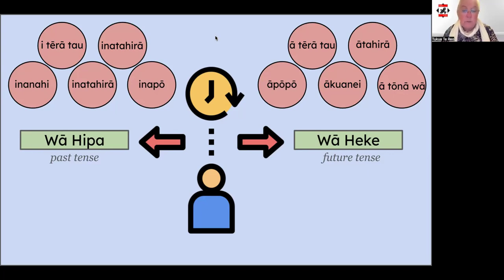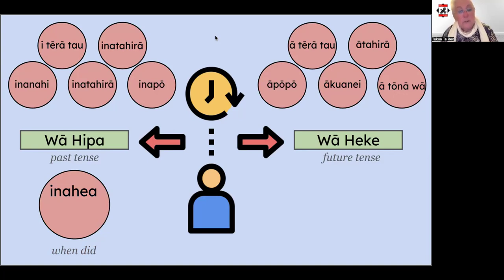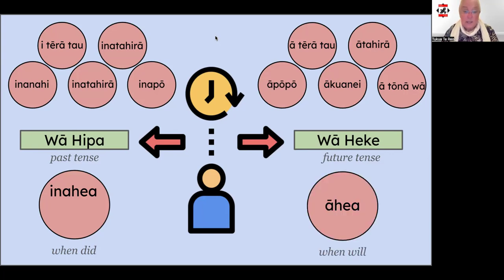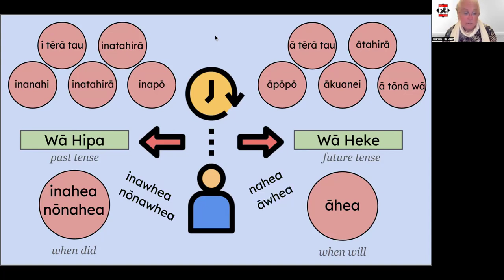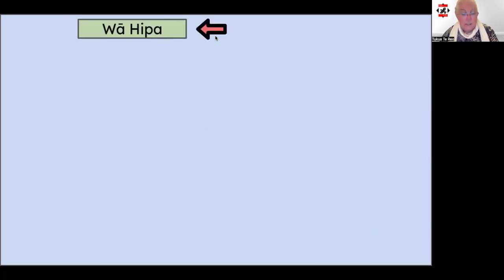So the kupu we use for when did is inahea, and the kupu we want to use when we say when will is āhea. Another couple of kupu we can use is nōnahea, asking when did something happen in the past, and other variations such as nahea, inawhia, nōnahea, and āwhia as well. So let's have a look at the sentence structures now.